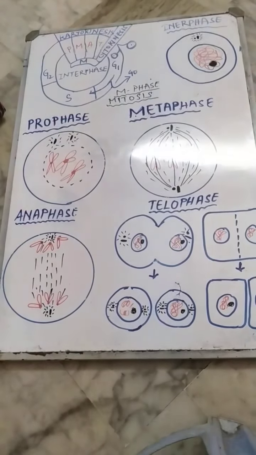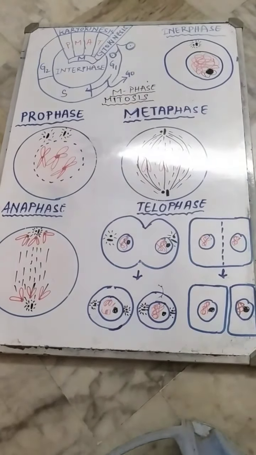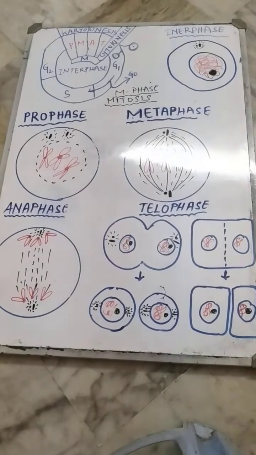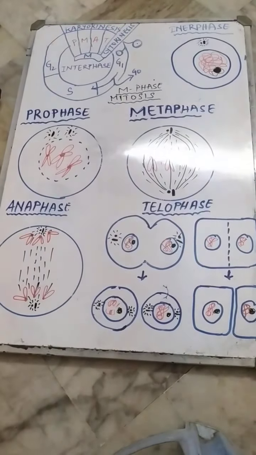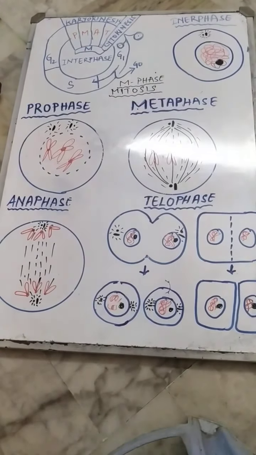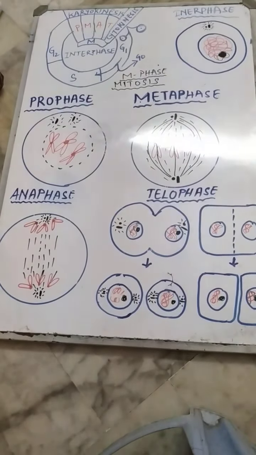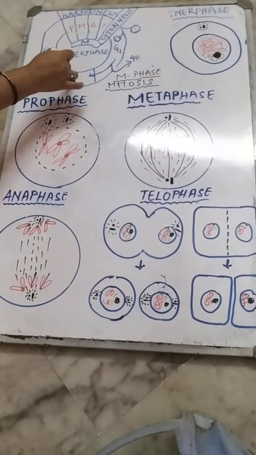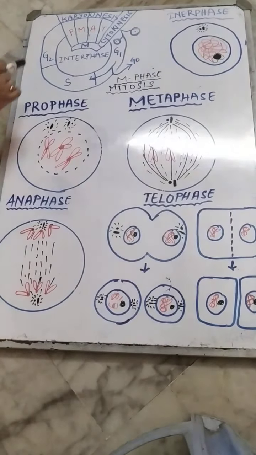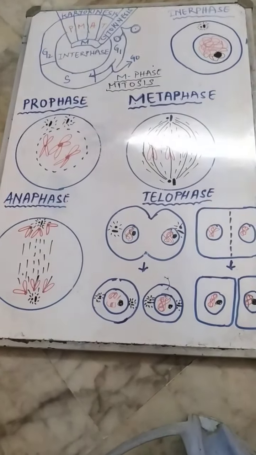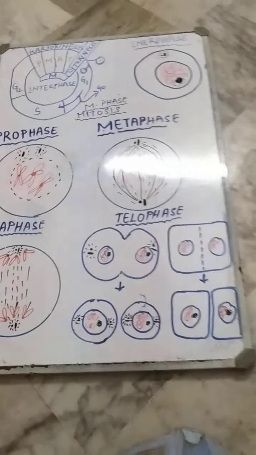So let's go for a recapitulation of what we discussed in the last video. In G1 phase, what used to happen? In the new daughter cell that was formed, RNA and proteins are synthesized. What is RNA? Nothing but genetic material, the genes which carry the information. Next, in S phase, synthesis of DNA, doubling or duplication of DNA, occurred. And in G2 phase, again more RNA and protein got synthesized.